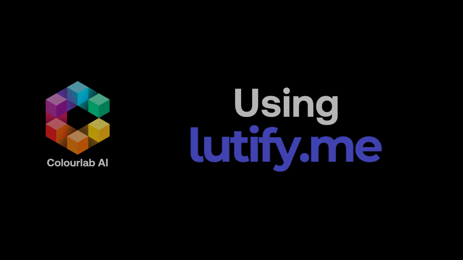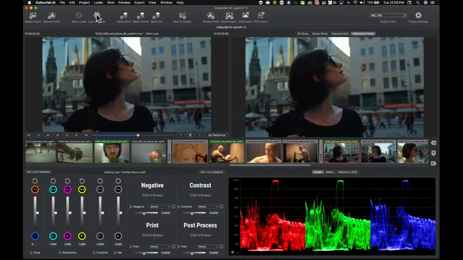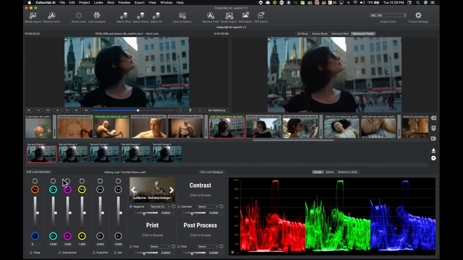There are a couple of ways you can integrate Lutify Me. For example, I'm going to use this shot and open a look designer. Now I can right mouse click on my negative, and there you're going to find Lutify Me. Basically, we have preloaded some of their orange and teal.